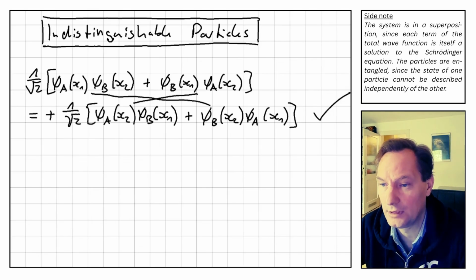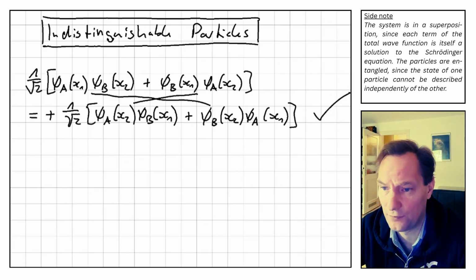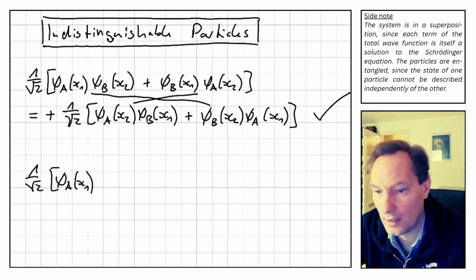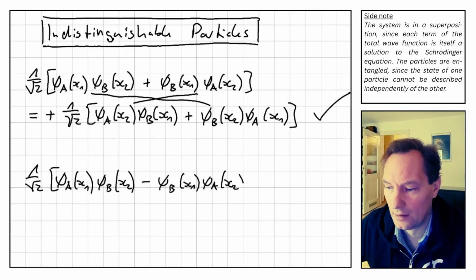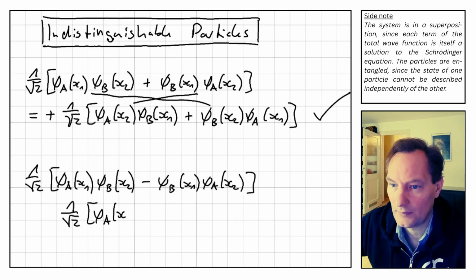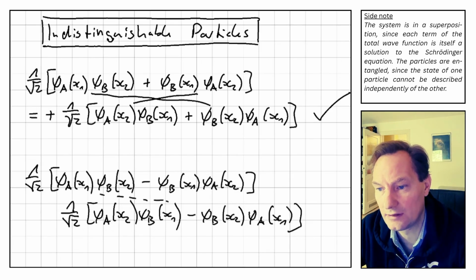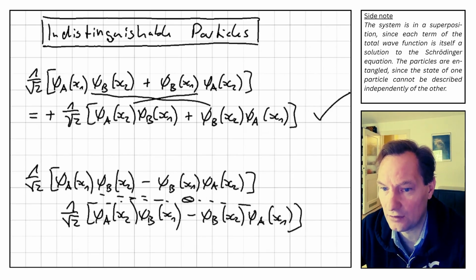But there's another possibility, namely if the wave function after particle exchange is the negative of the original wave function. This time, the total wave function is 1 over square root 2 times (psi_a(x1) psi_b(x2) minus psi_b(x1) psi_a(x2)). When we do the particle exchange in this case, we see that the second term of the second equation is the negative of the first term of the first equation, and the first term of the second equation is the negative of the second term of the first equation.